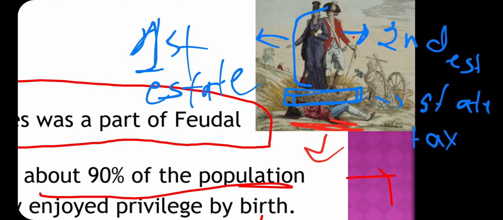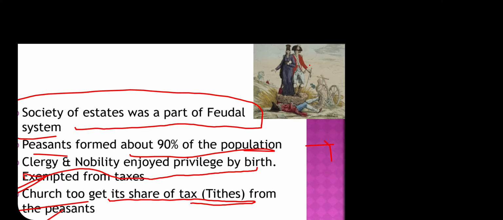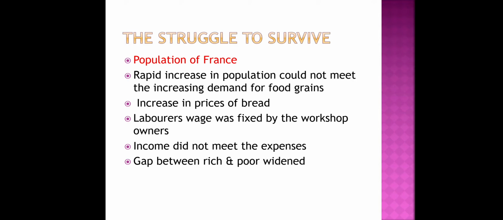All the pressure of the state is on him. So he is nothing but the third estate. You can elaborate on it to write a better answer. This is how it worked. This is a very beautiful diagram which shows everything, so it can be asked in the examination.